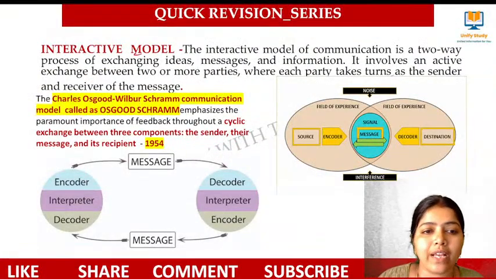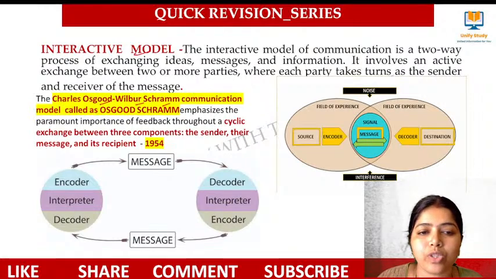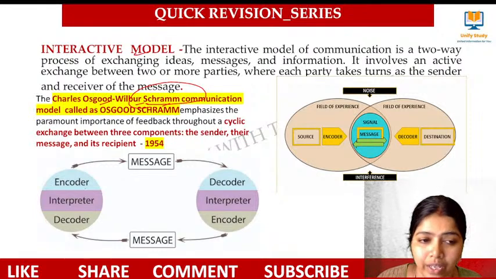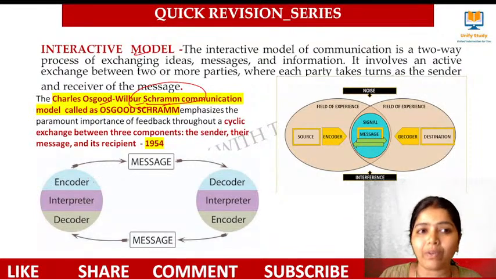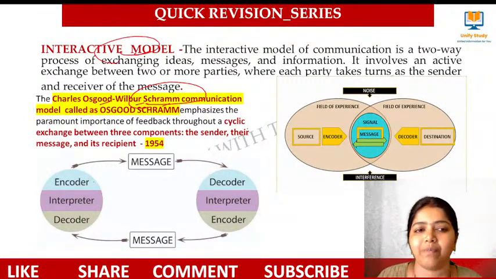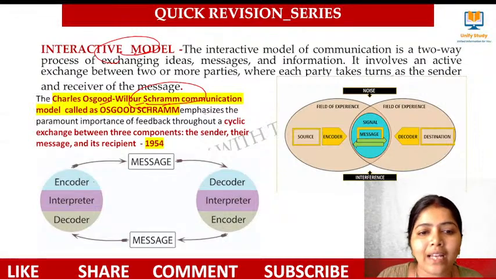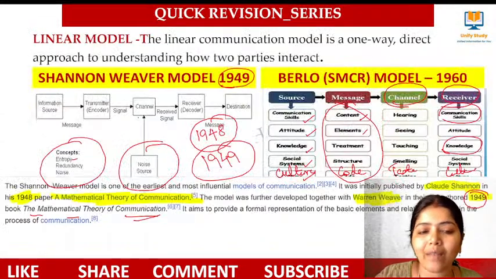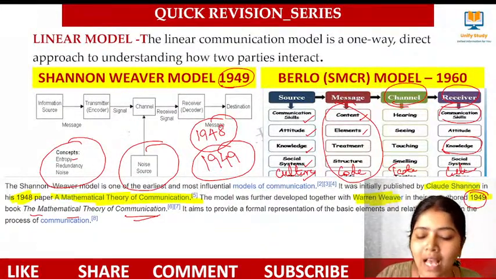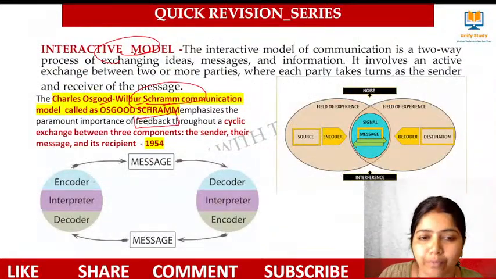Very quickly, we have to see the interactive model. We have the Osgood, Wilbur Schramm model. In Schramm's model, what is very important here? We have three things: encoder, decoder, and feedback will come here. So whenever I do interaction, there will be feedback that we have to remember, right? It emphasizes the paramount importance of feedback. In the earlier model, we had the concept of noise, and now in this model we have the concept of feedback.